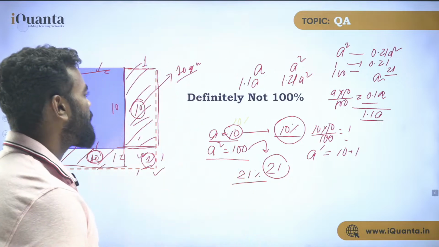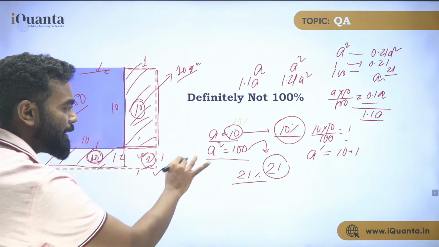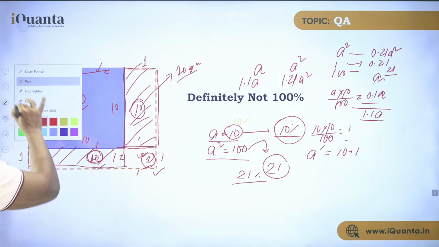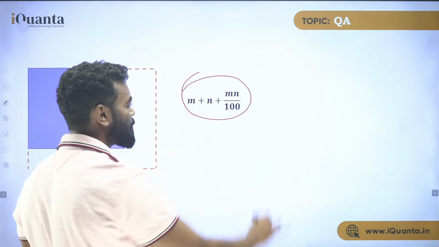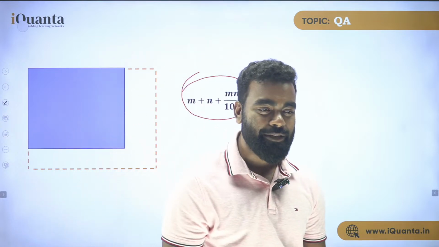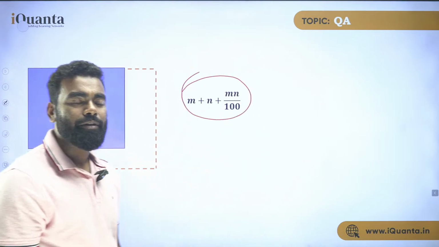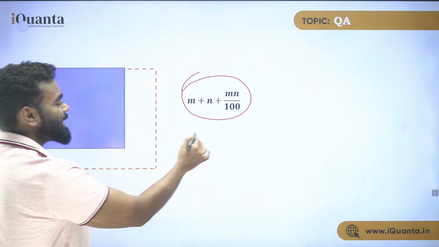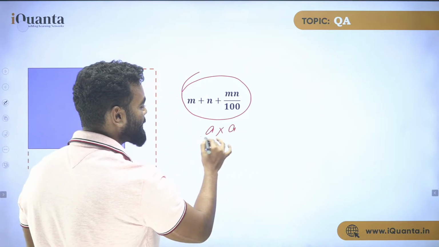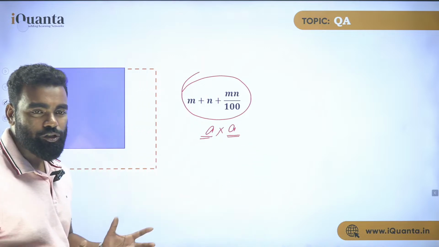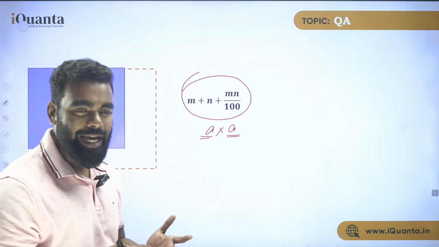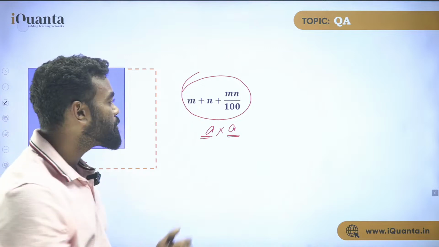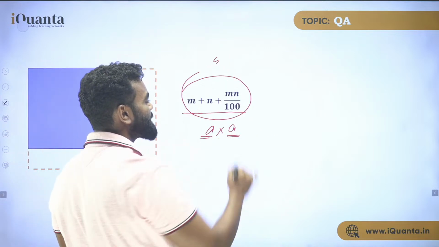So next is obviously the next slide. I hope all of you have understood the same thing. So let me erase this. Now what is the shortcut for solving this type of question? Now you can see one formula here, the shortcut for solving this type of question. Now this is known as successive. Why is it known as successive? Because first it is an area, so it is side into side, A cross A. This is increased by 10%, this is also increased by 10%, because all the sides are increased by 10%. So whenever we have this kind of thing, where the sides are increased by 10%, we can use this direct formula also. This is known as the formula for successive, which we will also learn.